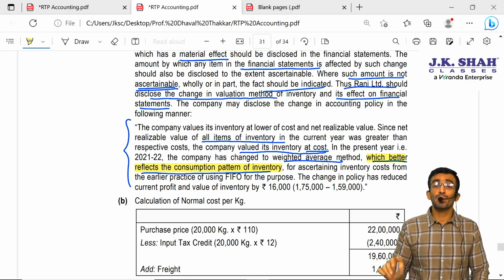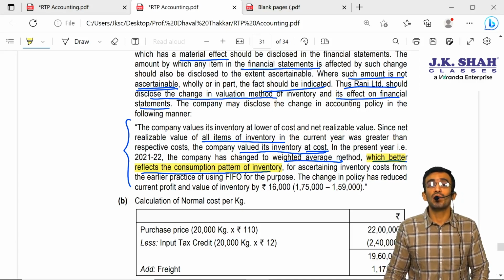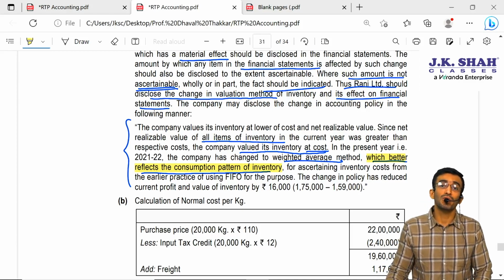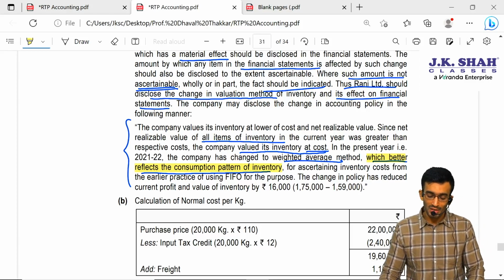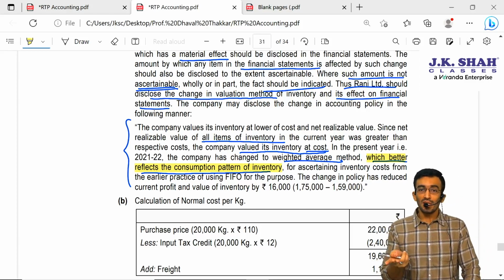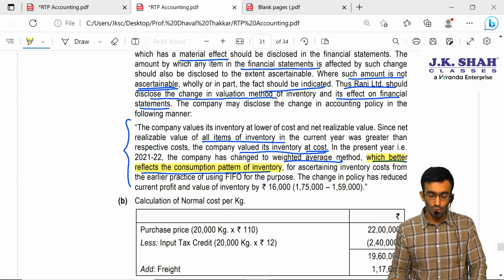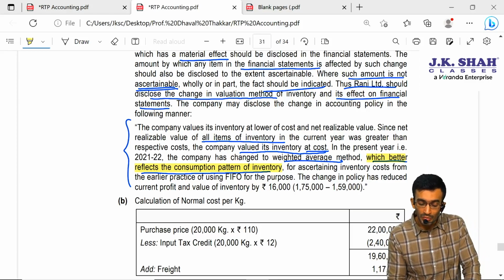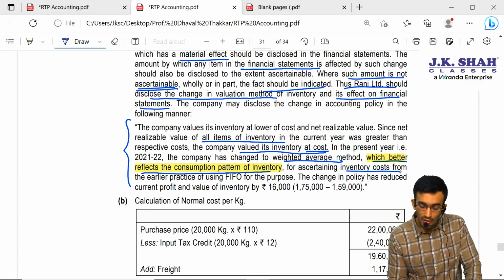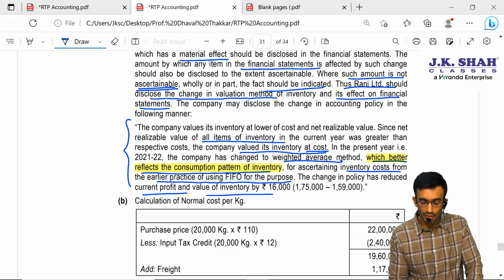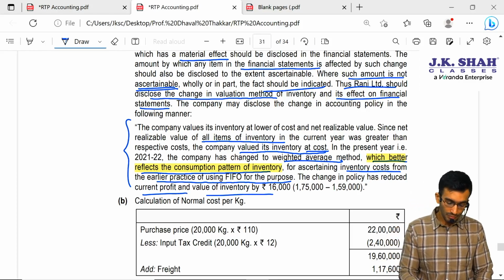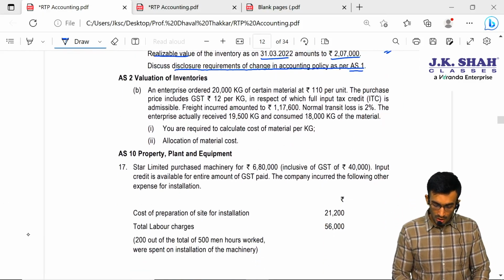But in case of management, management has to justify that this change will result in better presentation and preparation of the financial statement. So they are saying that after changing this accounting policy, it results in a better reflection of the consumption pattern of the inventory. For ascertaining the inventory cost, from the earlier practice of using FIFO, the change in policy has reduced current profit and the value of inventory by 16,000. Let us move to the next question.